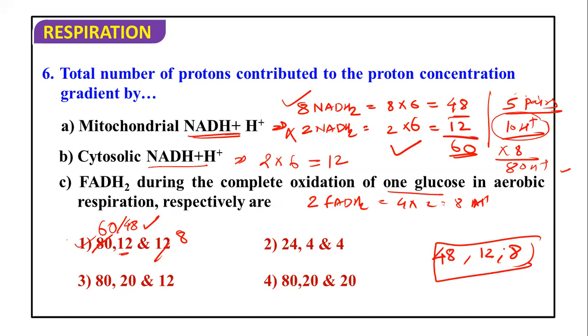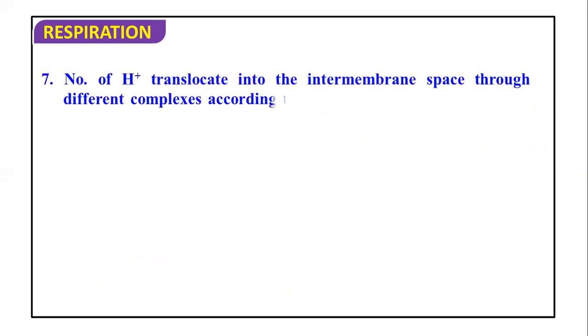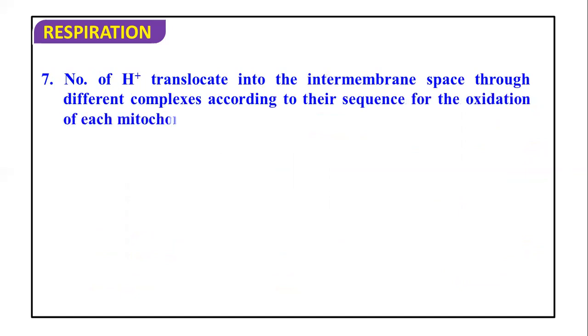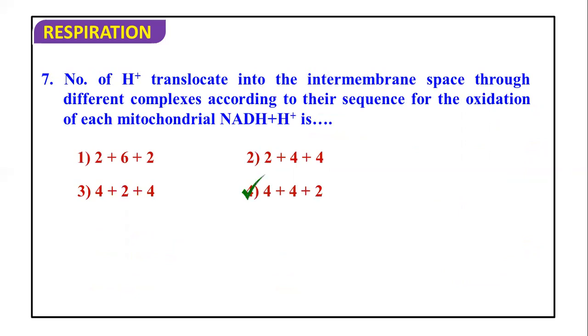In such a way. Okay, but one NCERT diagram makes some confusion, and because of this, the options in questions are given like this. The number of H plus translocated into the intermembrane space through the different complexes according to their sequence for the oxidation of each mitochondrial NADH is 4 plus 4 plus 2. It is according to the NCERT diagram.